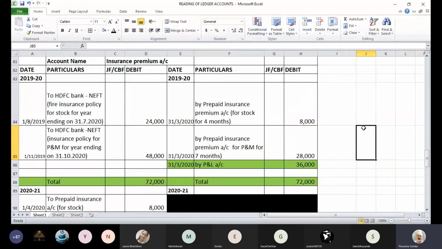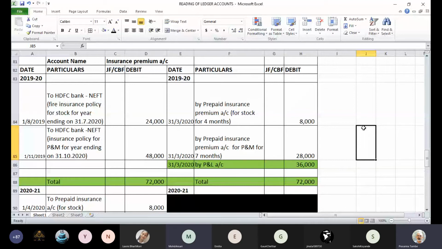Now, where did these numbers come from, 4 months and 7 months and the corresponding amounts, 8,000 for 4 months and 28,000 for 7 months? How is the calculation made? Where does it come from? Anybody? Look at the dates, look at the amount and tell me.